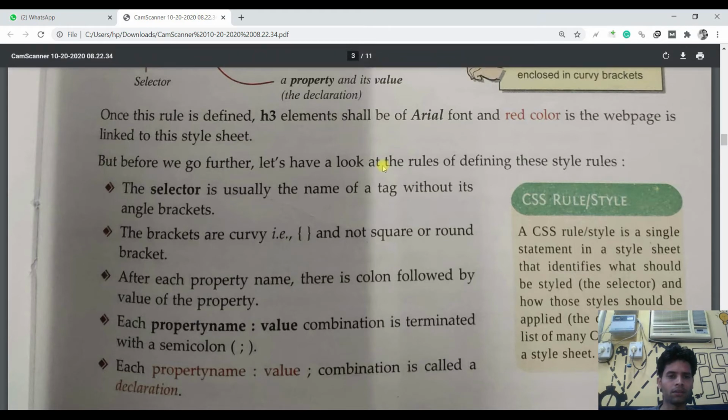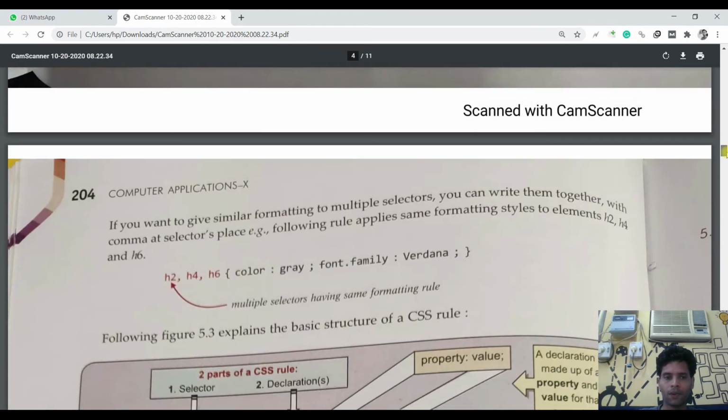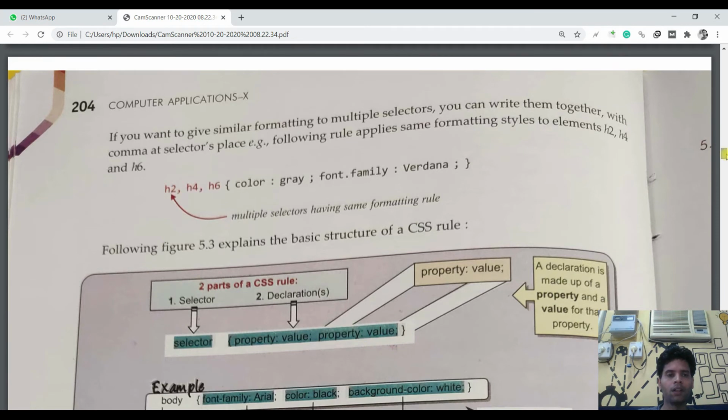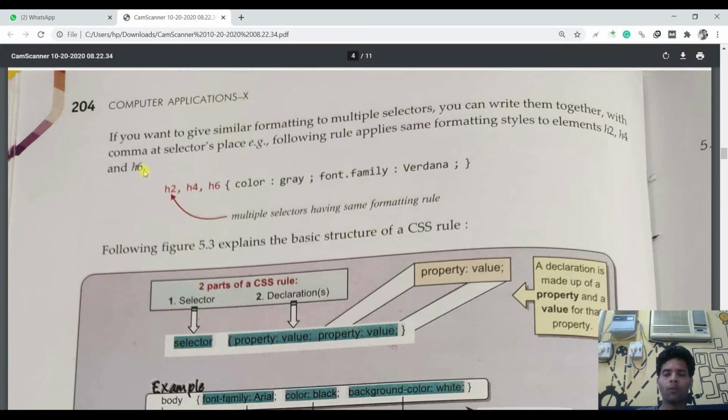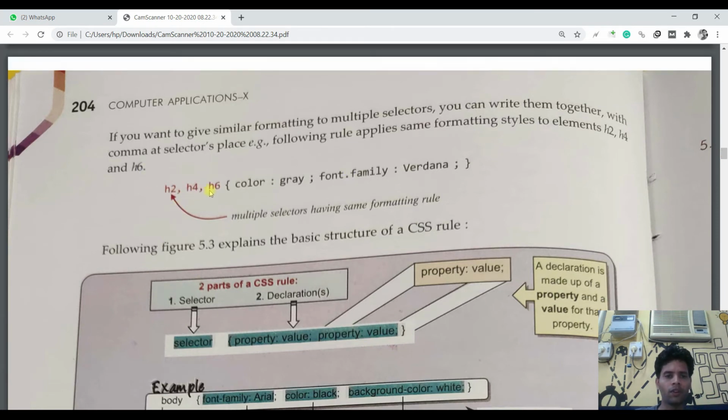These are some rules. The selector is usually the name of the tag, followed by curly brackets. After each property name, there is a colon to write the value, and after each property, you have to mention a semicolon. You can write the same rule for multiple tags. For example, H2, H4, H6, color gray, font-family Verdana. So it will be the same for H2, H4 as well as H6 heading tags.